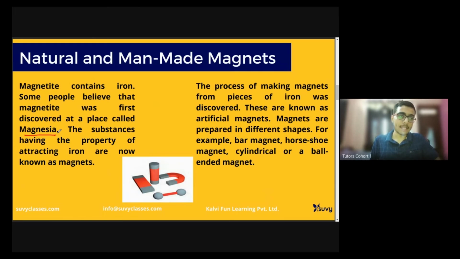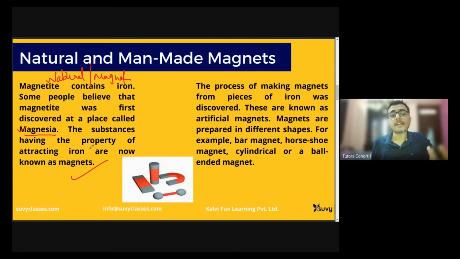As I just said, the natural source of magnet, or a natural magnet, is magnetite, and it is usually found in the form of rocks. It was discovered at a place called Magnesia. The substances having the property of attracting iron are known as magnets.